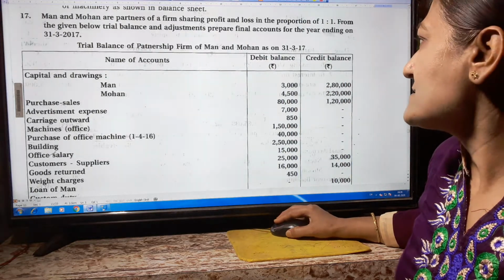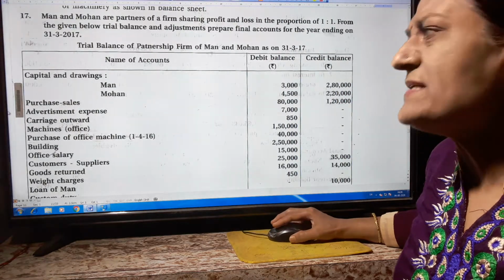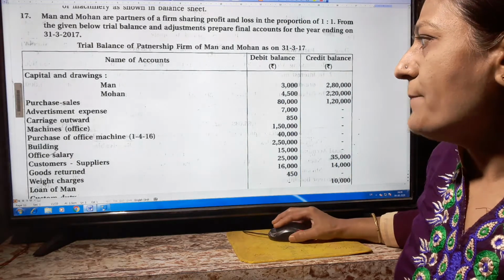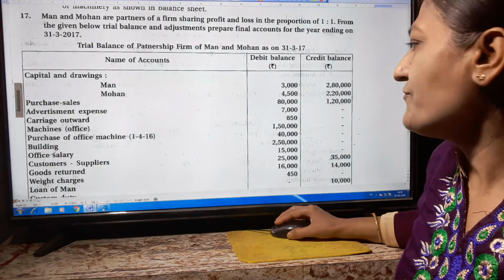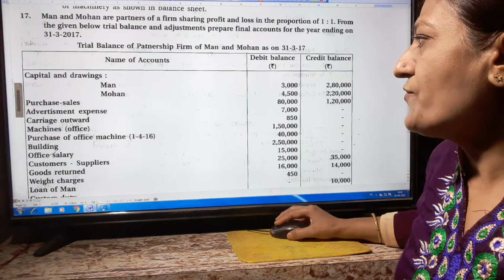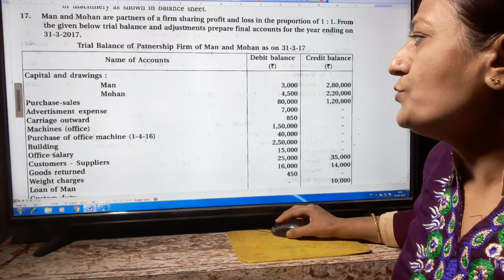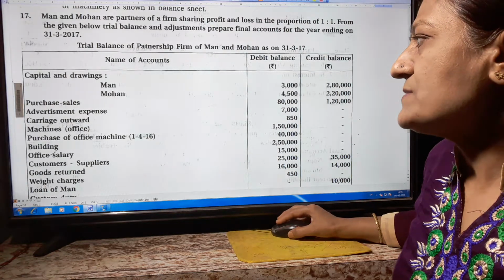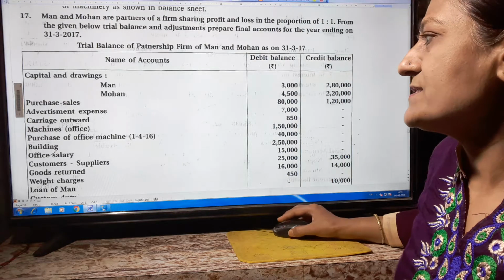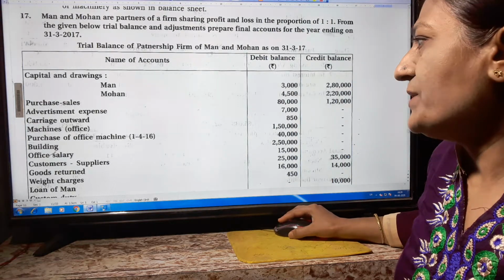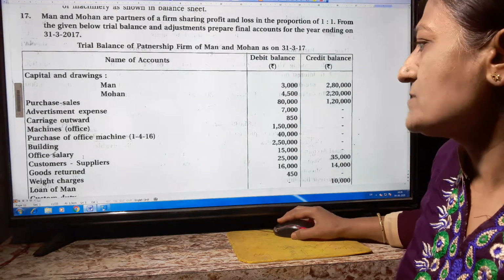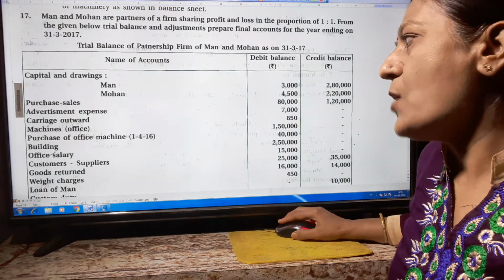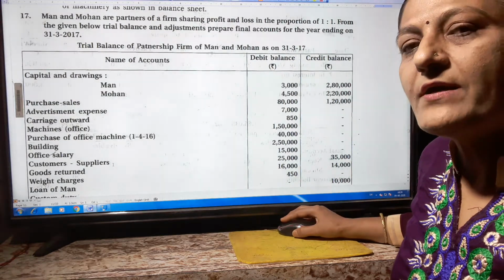Advertisement expense 7,000. Expense is always debit. Carriage outward 850 rupees. Office machine 1,50,000, purchased on 1/4/2016. One machine is there and another office machine is purchased on 1/4/16. Building 2,50,000, office salary 15,000, customers and suppliers. Here customers means our debtors and suppliers means our creditors.